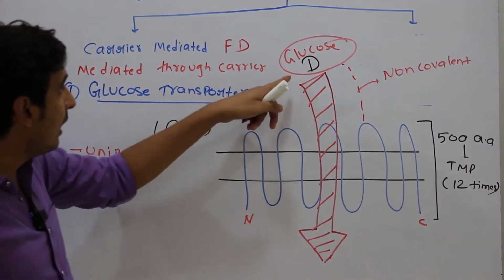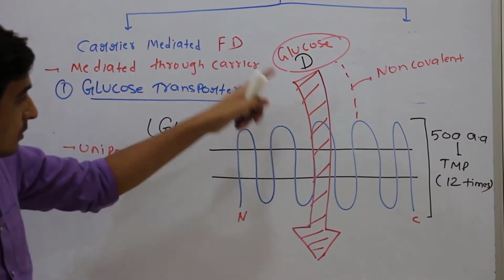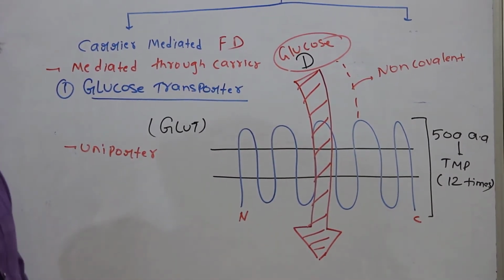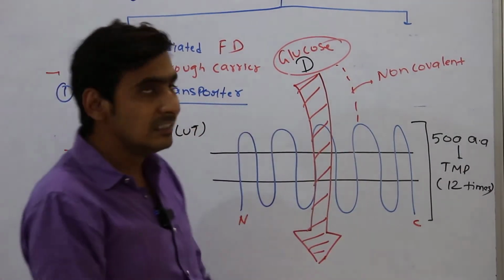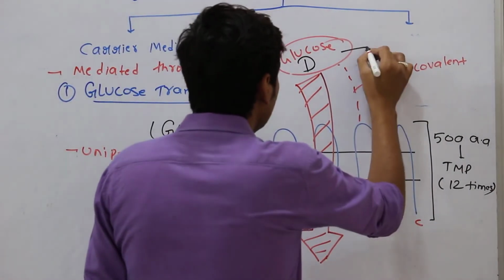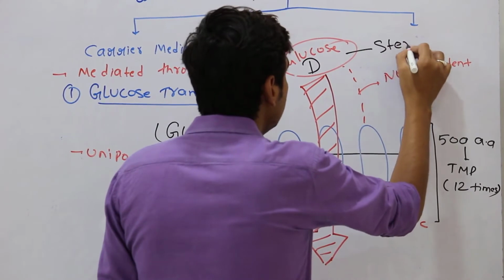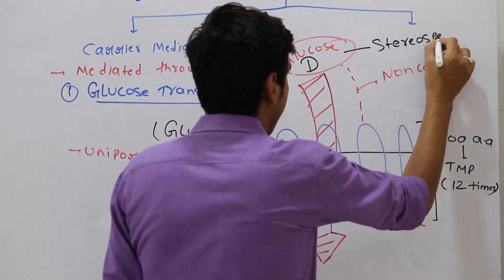It is not going to allow the L form of glucose to pass across this transporter. So we call this glucose transporter a stereospecific transport.